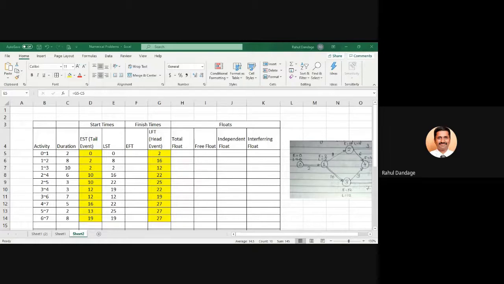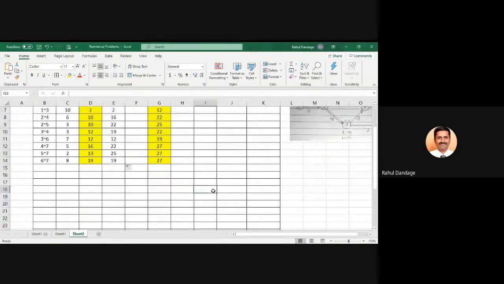Have you understood what to do? How to get the value for LST? LFT values we have already obtained on the network itself. From each LFT value of head event, if I subtract the duration for that activity, I am getting the LST value. So Meenakshi says done. Whether values are matching, all values? Matching. Yes, sir. Matching. Okay, that's great.